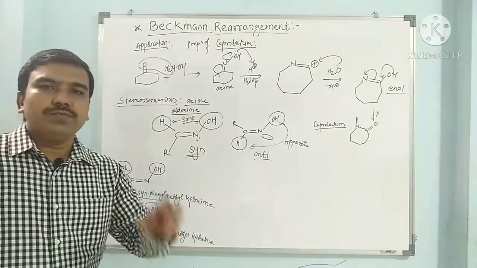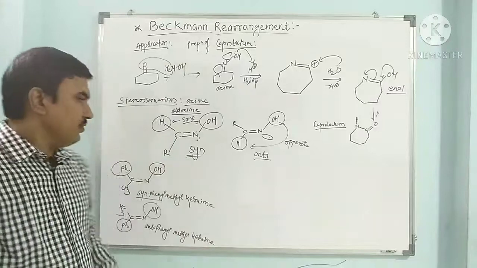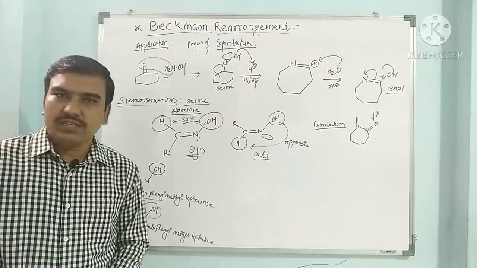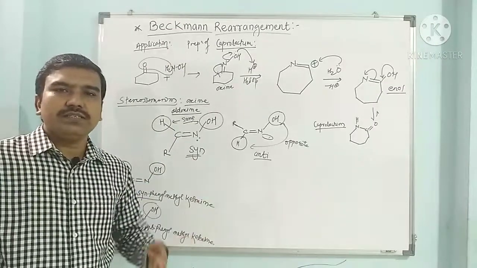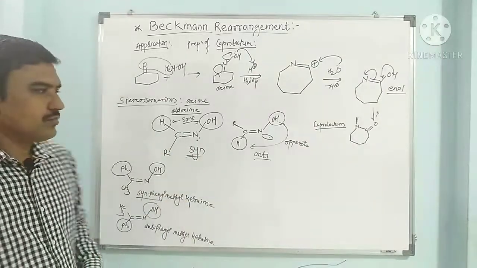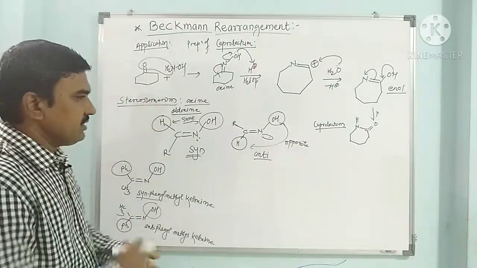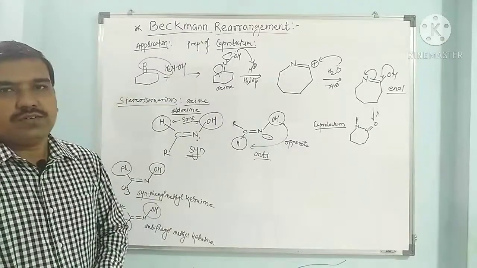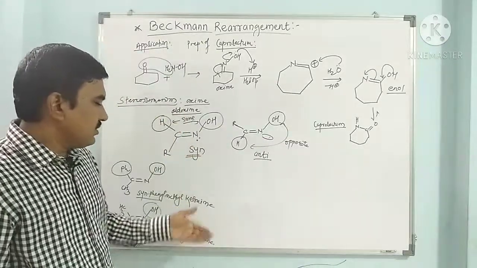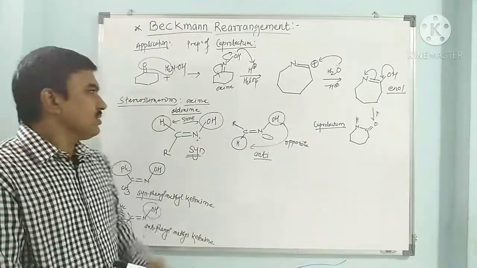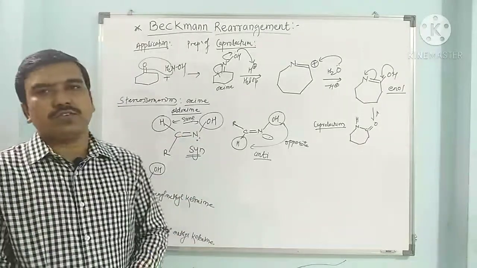So on the basis of the position of that particular group with respect to the hydroxy in the ketoxime, we can label it as syn or anti. This is the nomenclature, or stereochemistry, of the configurations of oximes.